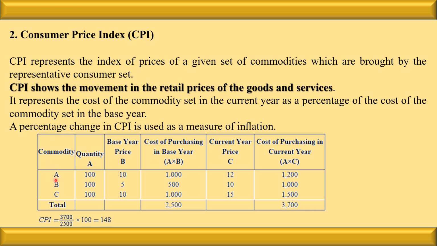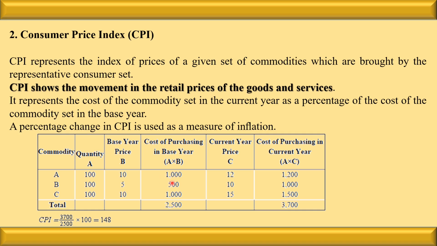We have the following commodities A, B, C. The quantity is 100, 100, 100. The base year price for the commodity A is 10, B is 5 and C is 10. Try to find out the cost of purchase in the base year. The cost of purchase in the base year is quantity multiplied by base year price.